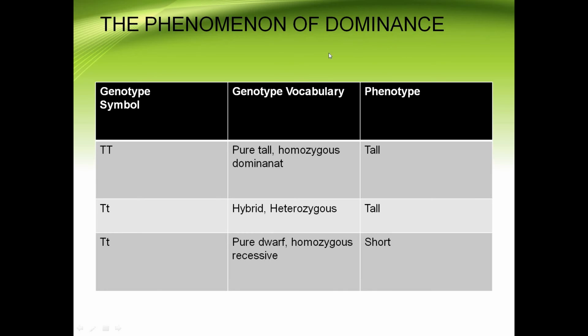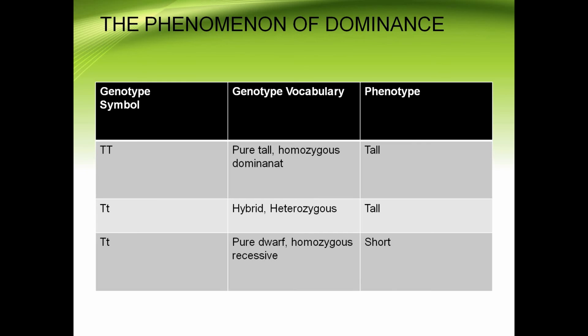The dominant characters are the characters that appear in the F1 hybrids. The characters that appear in the F1 hybrids we call dominant characters, and the characters that are not appearing are the recessive characters. The phenomenon of dominance was recognized by Mendel: in a cross of parents, only one form of the character will appear in the next generation. Only the dominant character will appear in the next generations.